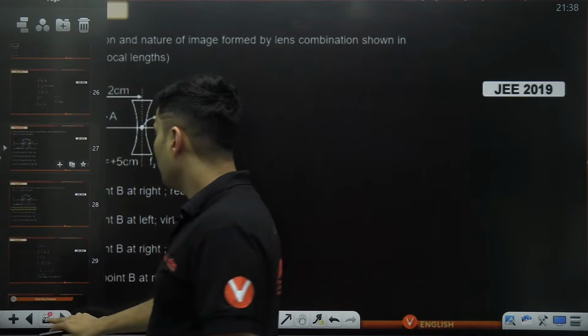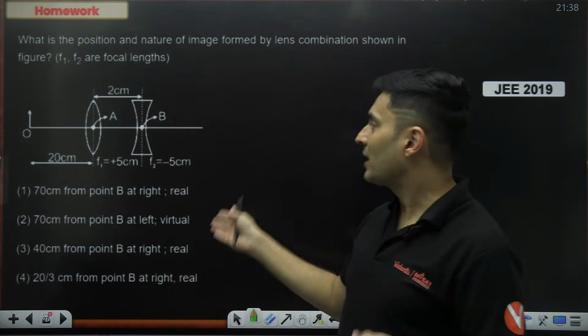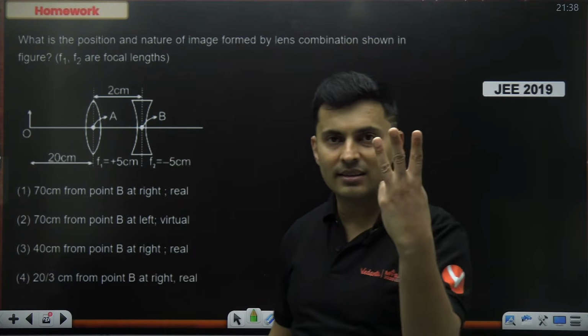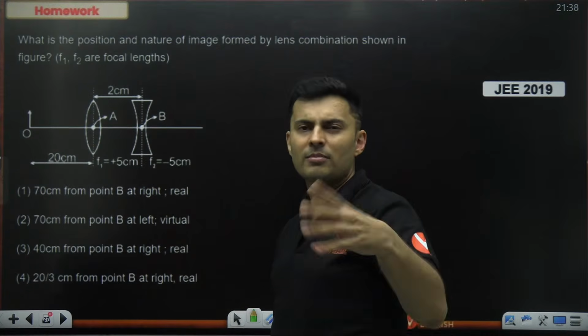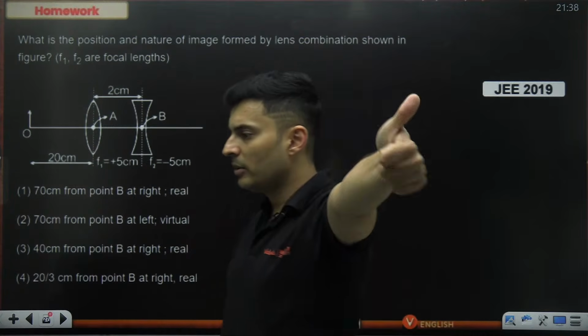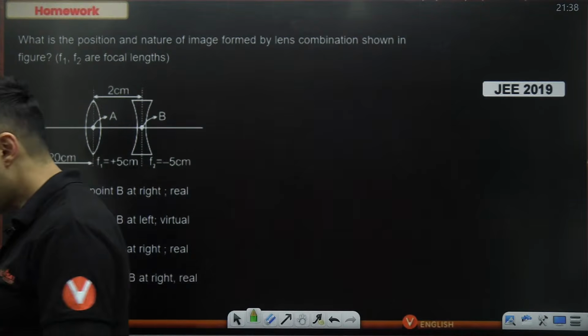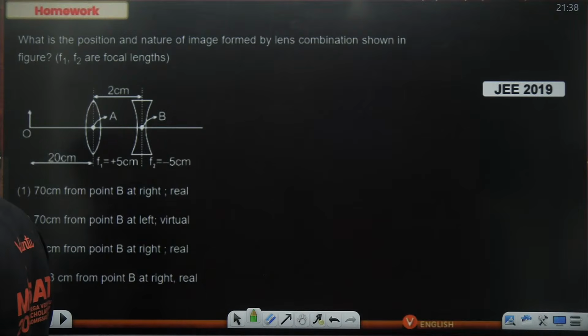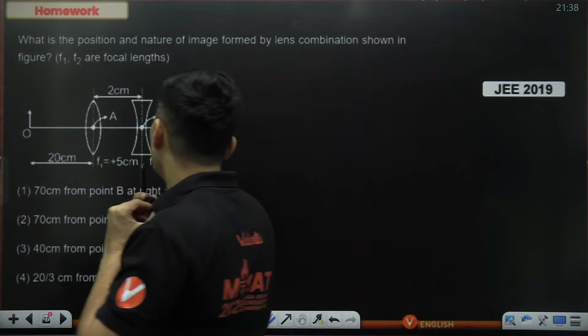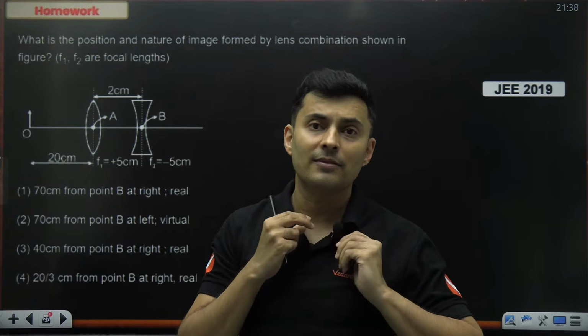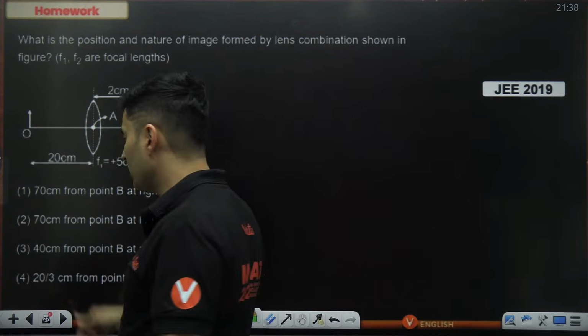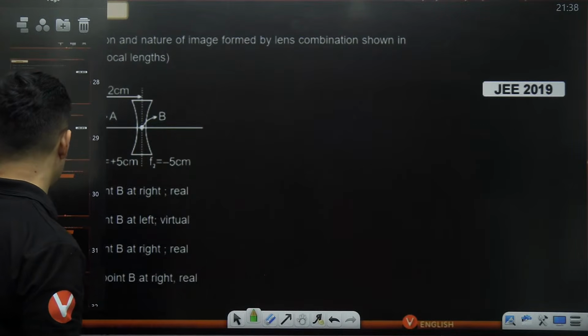So try this out, because you have solved the previous one. This is actually much easier. In fact, we solved for 3 lenses. This is just 2 lenses. So just apply lens formula 2 times, you will get the answer. Okay. So will you be able to do it? Yes or no? Yes, Sarvesh, Nitish, Abhinav, Mohan, Vinod, everyone, Sidhu. Yeah, I think you should be able to easily do it, because they are just 2 lenses. Okay. Put the answers in the comment section. The answer and the solution will be also there in the PDF after the session is over. The link will be there in the description box and in the comments.